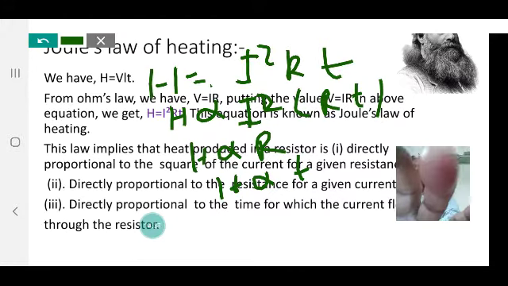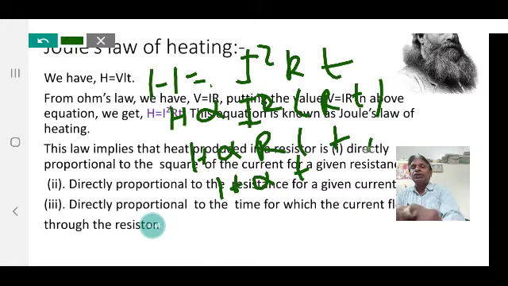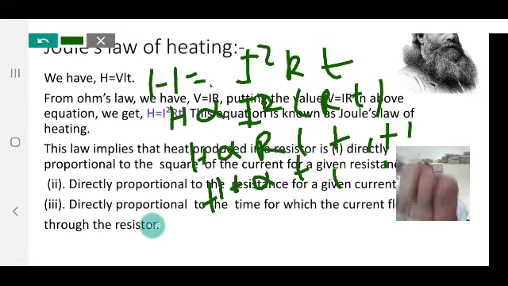When H is directly proportional to R, then I and T are constant. And when H is directly proportional to T, then I and R are constant. That is given in the explanation of Joule's law of heating.